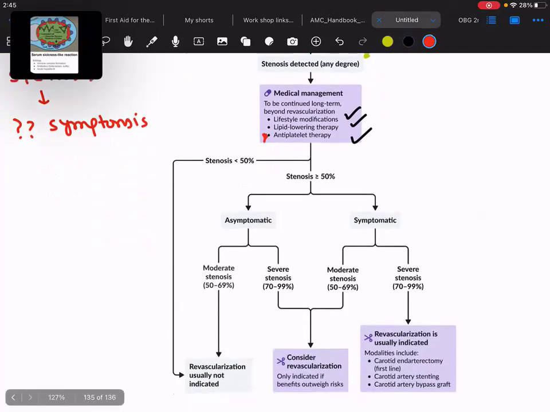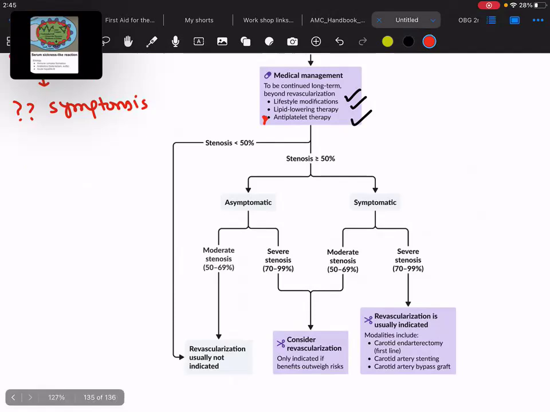Now, who is required to go for the surgery? Those patients who have stenosis of less than 50 don't need any kind of revascularization. You'll just talk about lifestyle modification, lipid lowering therapy, or you can go for the antiplatelet therapy also. Now, those patients who have stenosis of more than 50 and they are asymptomatic, you will measure.